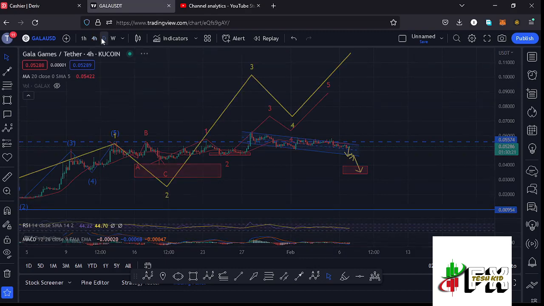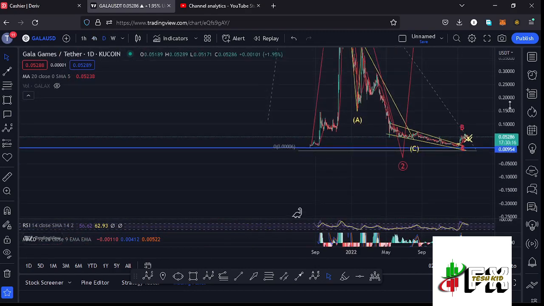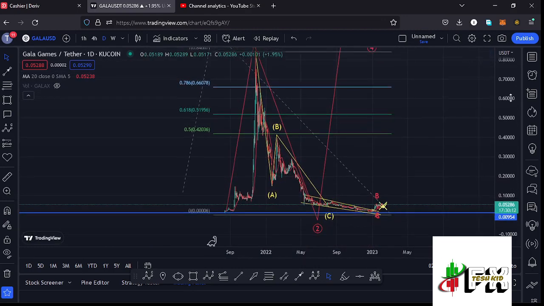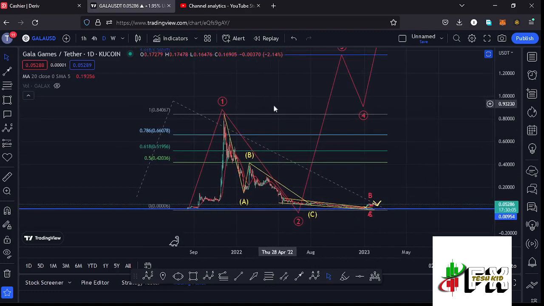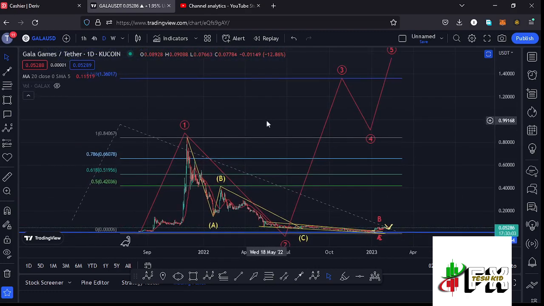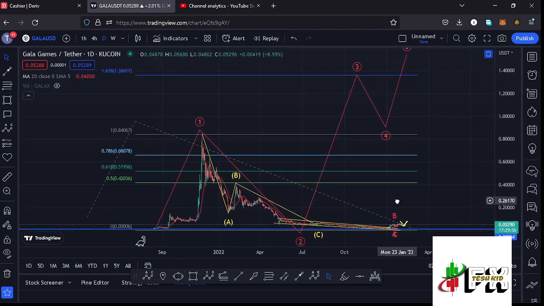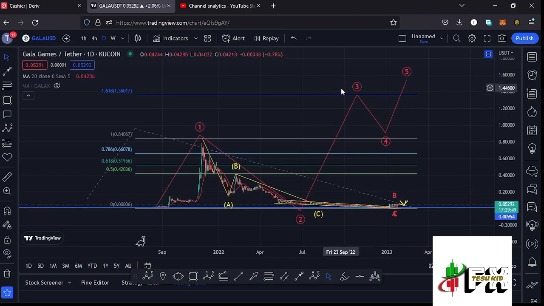And jumping to the daily chart to give you the long-term scenarios that I'm expecting to play out, basing it on the Elliot structures, you can see that Gala Games, from these low prices that we have been trading within, we saw a very nice bounce to the upside, making it to an all-time high at around the $0.85 mark in what I'm terming is the formation of that first wave to the upside. And after seeing the all-time high, we started the bear market, where we had been seeing low prices in this ABC corrective structure, which has now given us the low for that second wave. And after seeing the low for this wave 2, whatever we can expect next is a bounce to the upside in the formation of this wave 3.